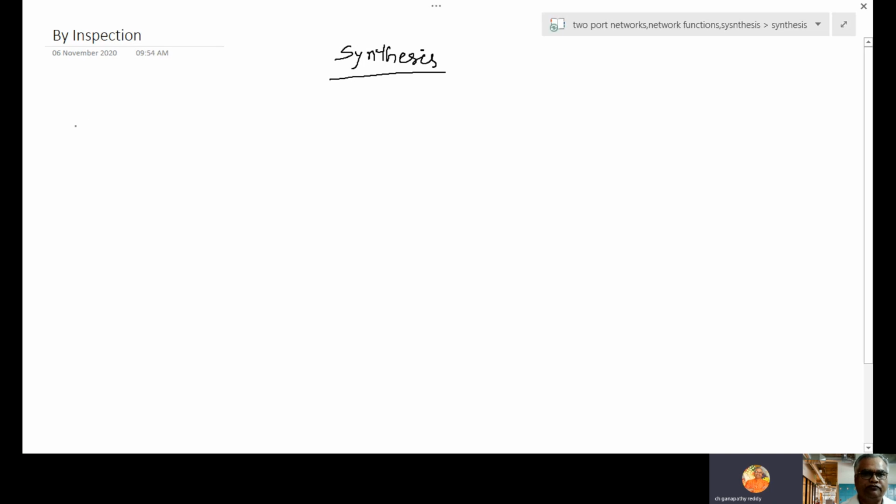So these are some few points I can write. Synthesis is the reverse of network function, and network function is unique.